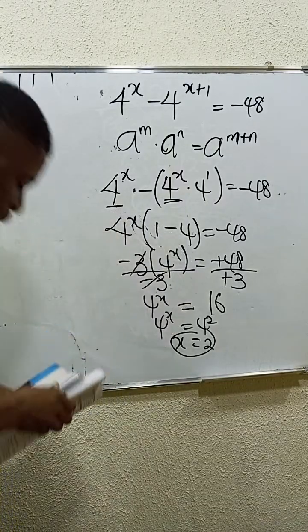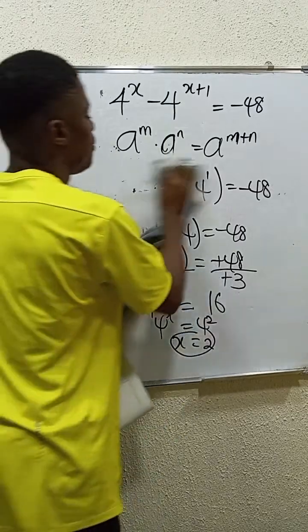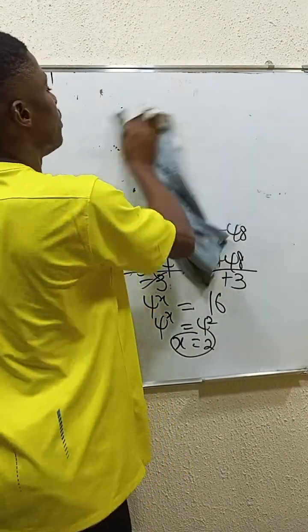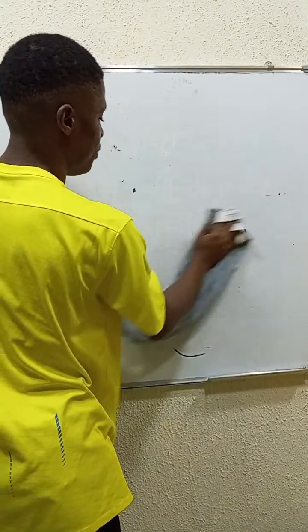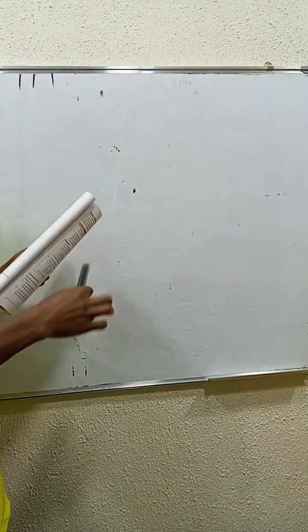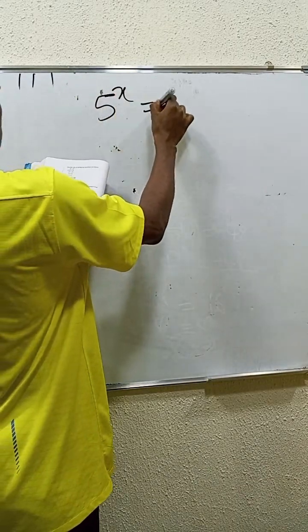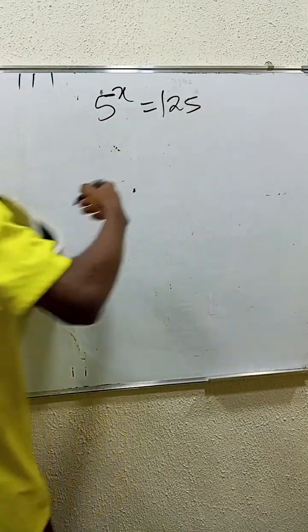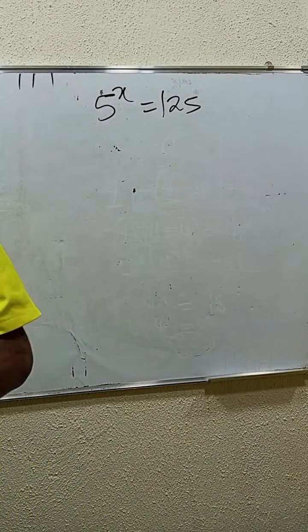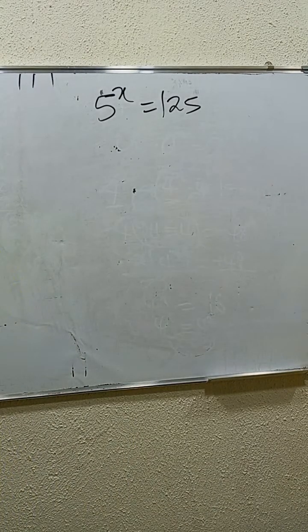So your classwork, let's know who is following. Let's know whether you're actually understanding what we're doing. So guys, try this one: 5 power x is equal to 125. Who can get this? 30 seconds to do that. Who can get it?